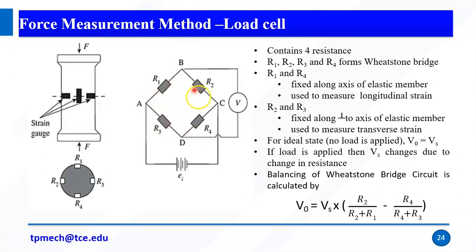So 4 resistors are connected, 2 resistors along the parallel axis and 2 resistors along the perpendicular axis. If the object doesn't experience any force, then the output equals the supply voltage. There is no change. If force is applied, the output will change, from this formula.